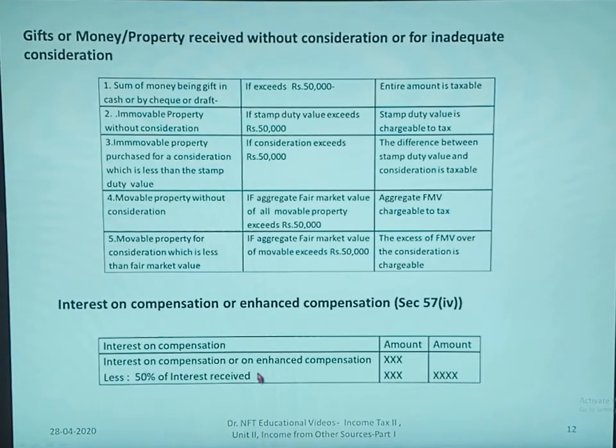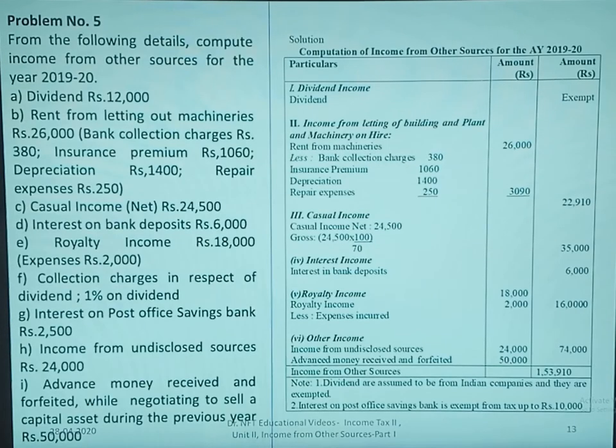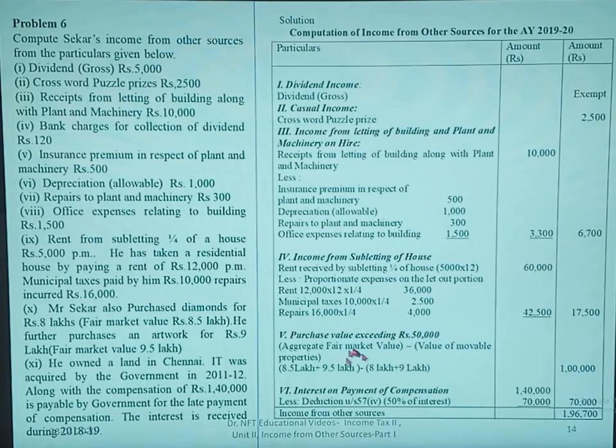Here 50% of interest received is deducted as deduction under 54(7). So if you deduct 70,000 from 1,40,000, you get 70,000, which is taxable. So total income from other sources, you add up all these things, you get 1,96,700, which is the taxable amount.